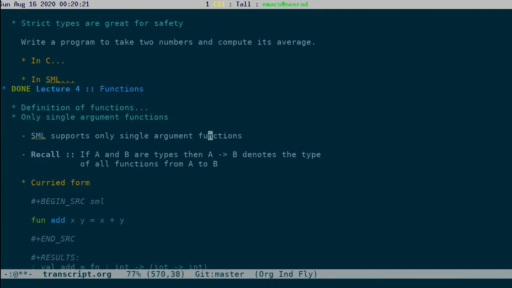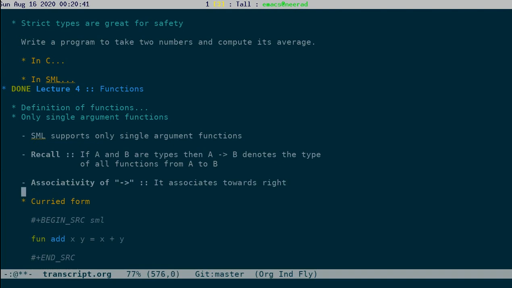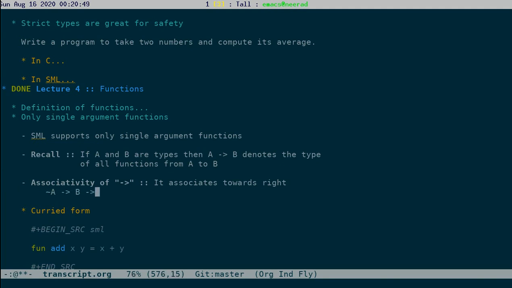Okay, so at this point, let's also say that arrow associates to the right. Okay, which means that if I have something like A arrow B arrow C, this is the same as A arrow (B arrow C).